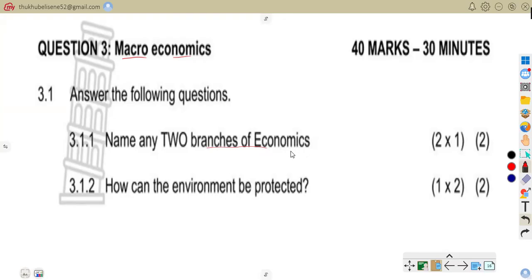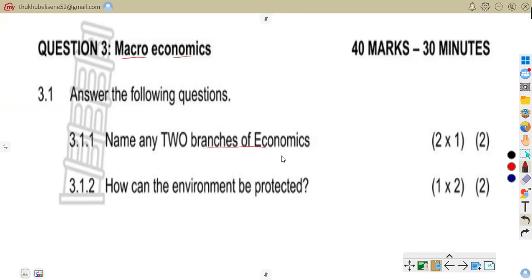So branches of economics, that is when you're talking about microeconomics. That is when you're talking about individual decisions. And the other one is macroeconomics. That is when you're talking about the whole economy.